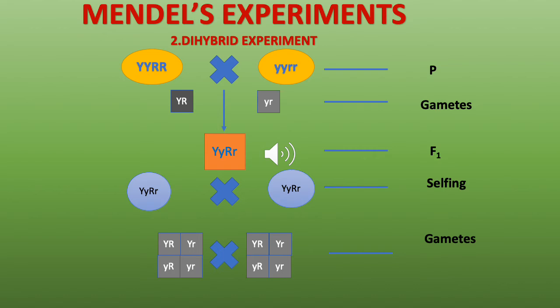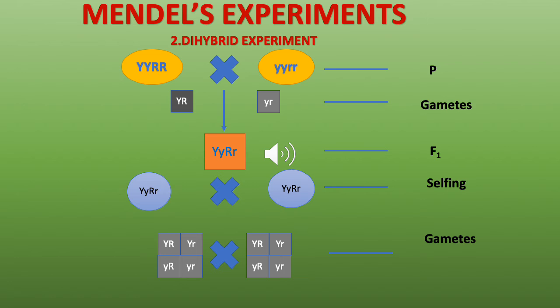The F1 generation appeared yellow and round seeds. Now when he self-pollinated the F1 generation, again we have the gametes. So we'll have gametes which have yellow round, gametes which have yellow wrinkled, gametes which have green round, and gametes which have green wrinkled. That's how the characters split and the gametes get one character from each pair, because as I'm repeating, the gametes are haploid.